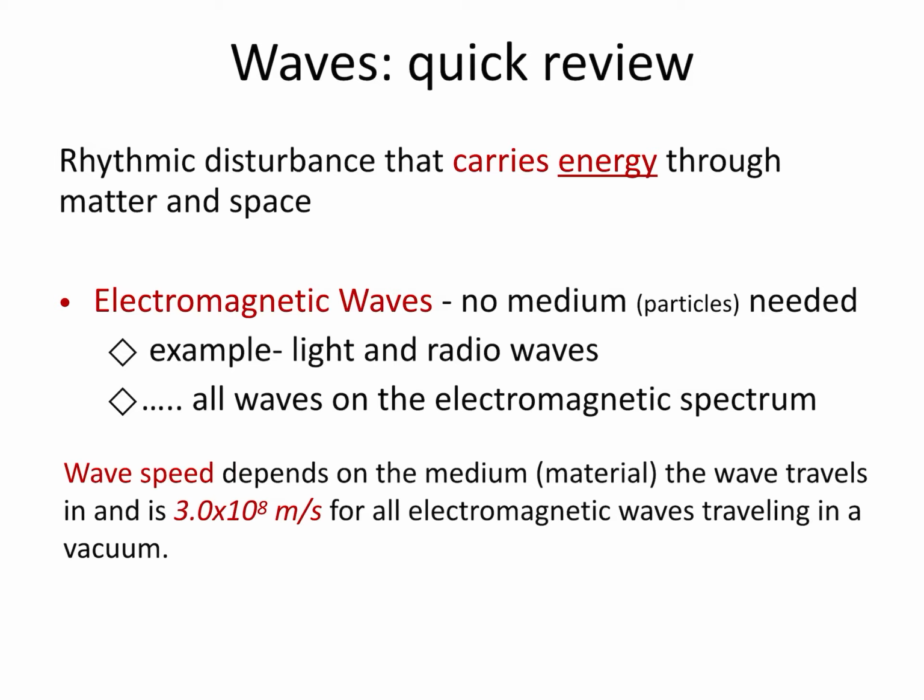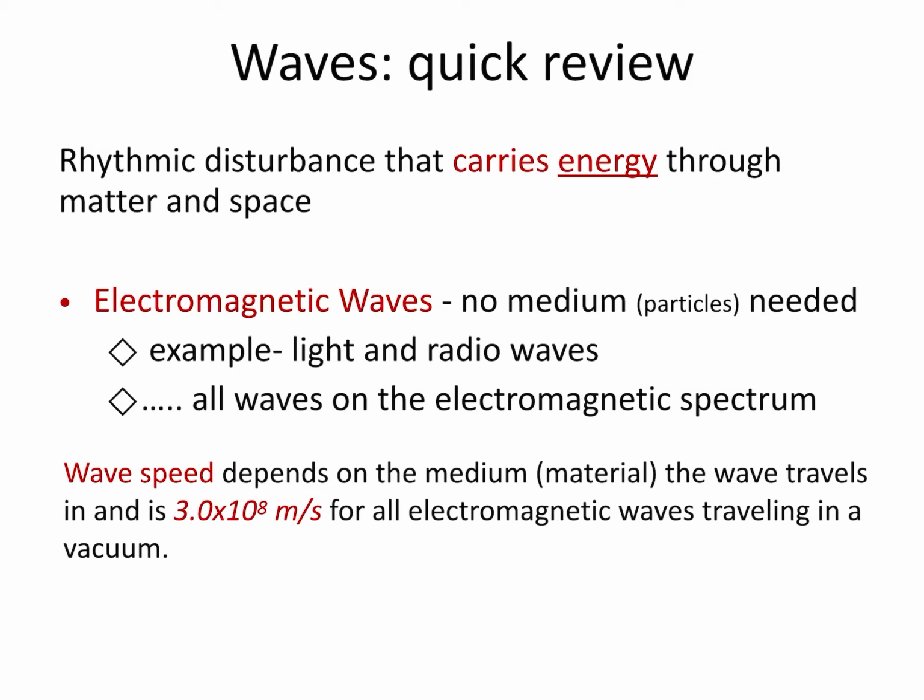Now, for all electromagnetic waves, that speed is going to be 3 times 10 to the 8th meters per second in a vacuum. So what is a vacuum? A vacuum is an area where we have absolutely no particles, okay? So this is an area or some sort of containment space that is void of atoms, void of particles.